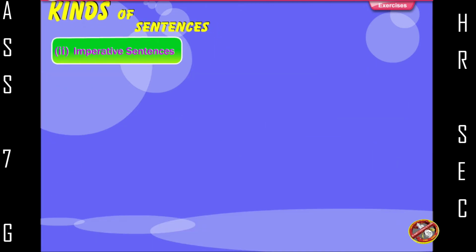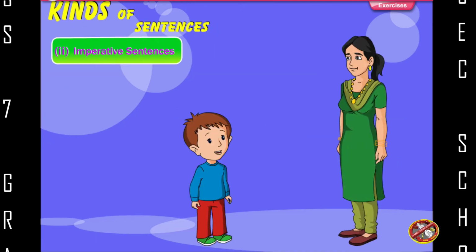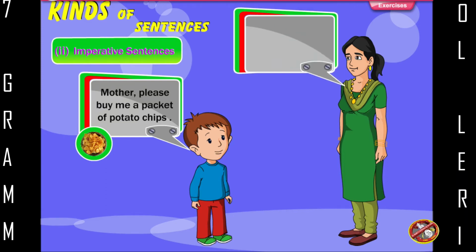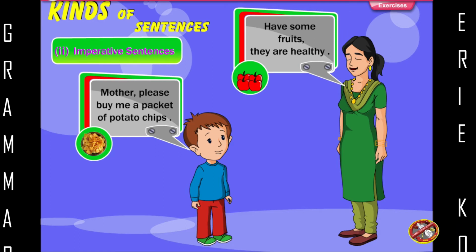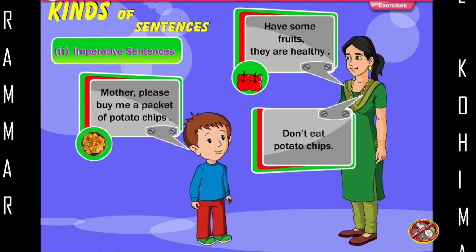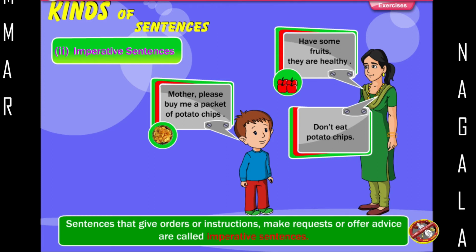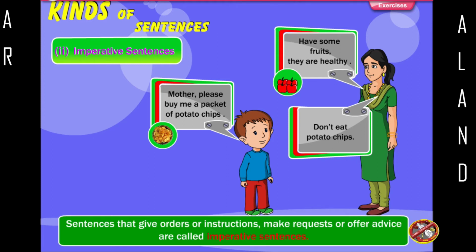Imperative sentences. Mother, please buy me a packet of potato chips. Have some fruits. They are healthy. Don't eat potato chips. Sentences that give orders or instructions, make requests or offer advice are called imperative sentences.